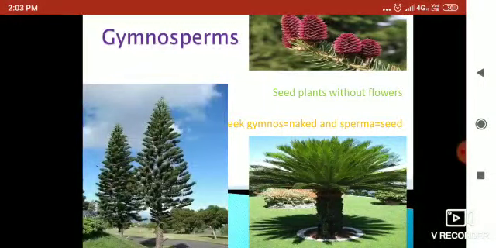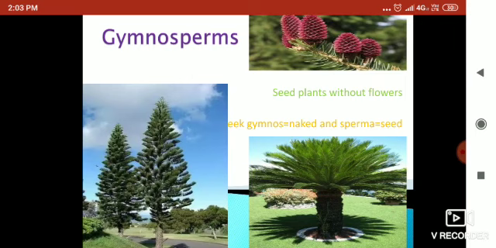Hello, dear students. Today we are going to take one more important division of kingdom Plantae, and this division is named as gymnosperms. Gymnosperms are evolutionary more advanced as compared to pteridophytes, and in these plants you have the formation of seeds. But you have to remember that gymnosperms do not form flowers.